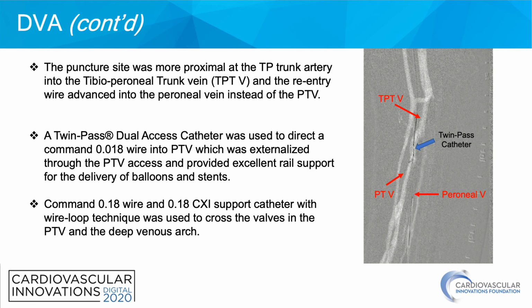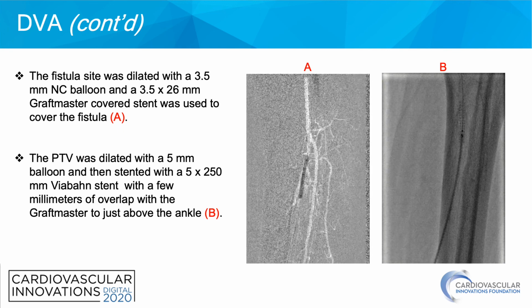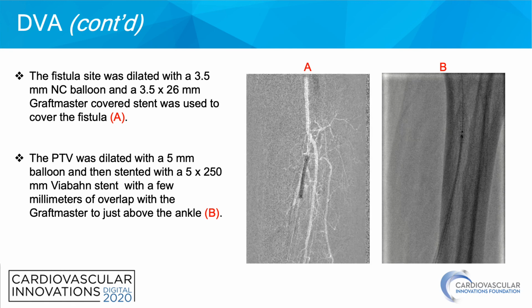Command 018 wire and a Command 018 support catheter was used with wire loop technique to cross the valves in the posterior tibial vein and the deep venous arch. The fistula site was dilated with a 3.5 mm NC balloon, and a 3.5 by 26 mm GraftMaster covered stent was used to cover the fistula. The posterior tibial vein was dilated with a 5 mm balloon and then stented with a 5 by 250 mm wire-bound stent with a few millimeters of overlap with the GraftMaster to just above the ankle.